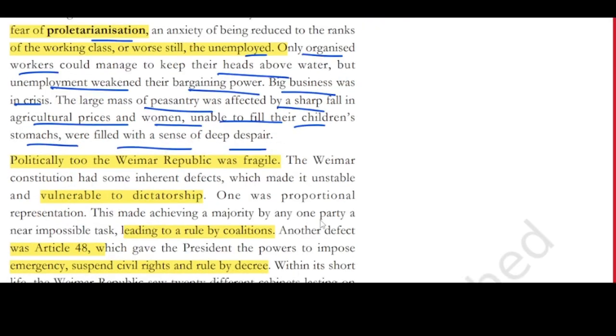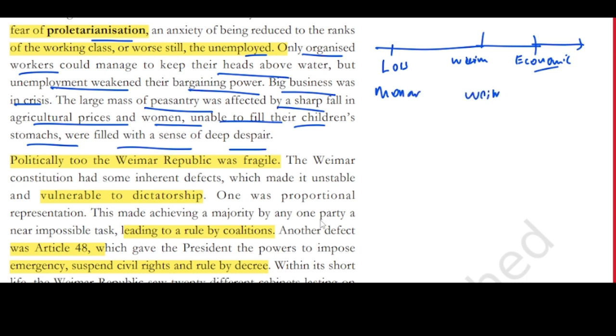Okay, so this is the third event. What was the first event we saw? The first event is the loss of the First World War. The second event is the Weimar Republic's failure, and the third is the economic crisis, meaning people do not have money for doing anything. You can see the despair here. So all this is making it very fragile for the Weimar Republic to stay, right? Here the ruler was a monarch, and here it is the Weimar Republic. So all this has become very fragile.